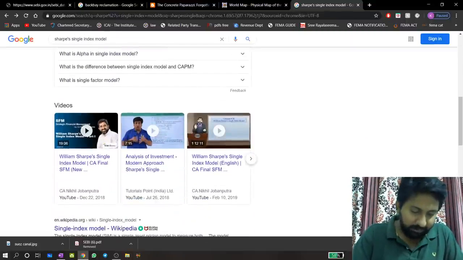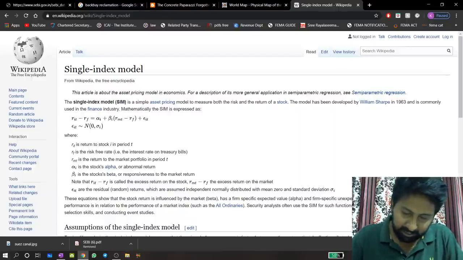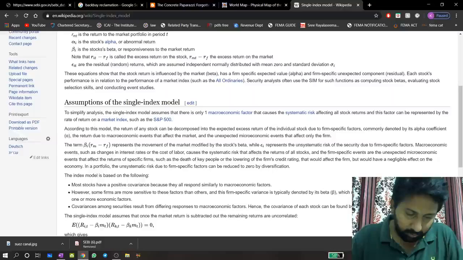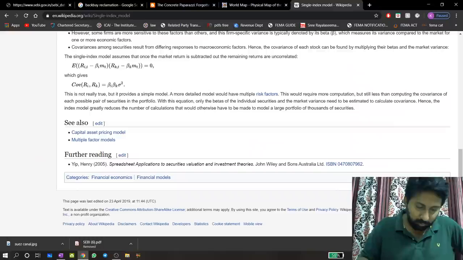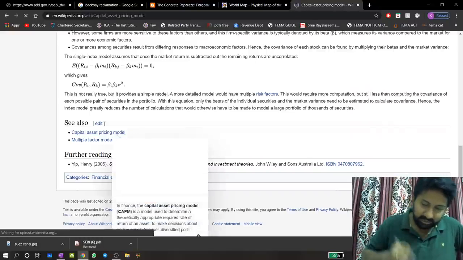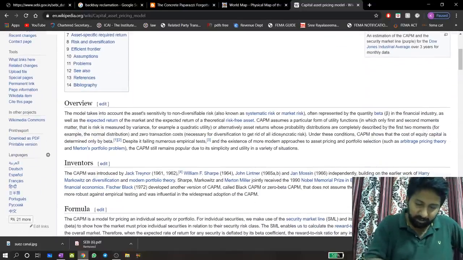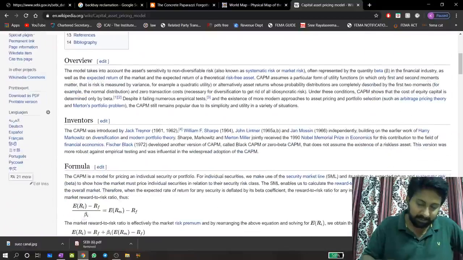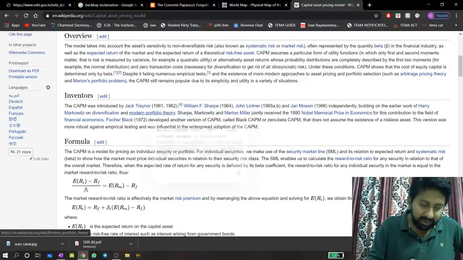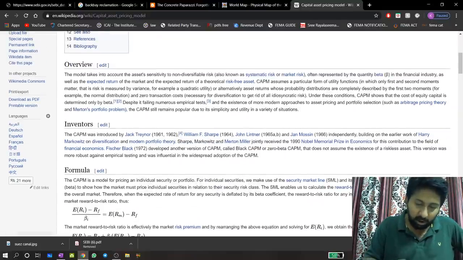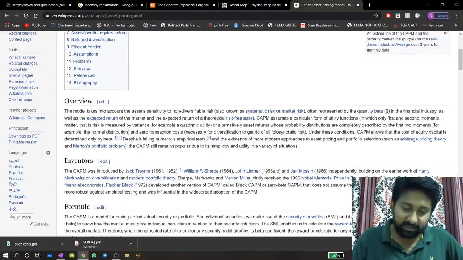Why am I telling you about all these things? The idea behind it, if you see Wikipedia, may be correct for us to understand. This particular model is called Sharpe's single index model. I am not going to explain this model now. What I want to tell is there is another corresponding model called the capital asset pricing model. This capital asset pricing model was developed in the early 1960s, 1964. In 1960 to 1970 they started these model inventions.